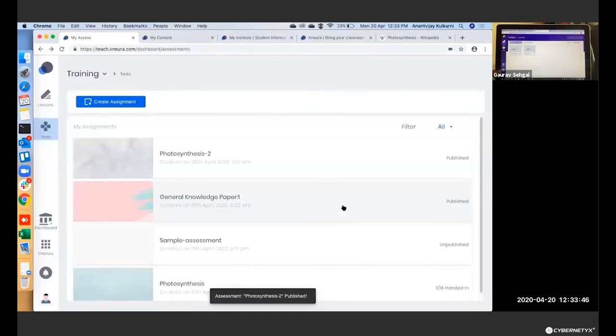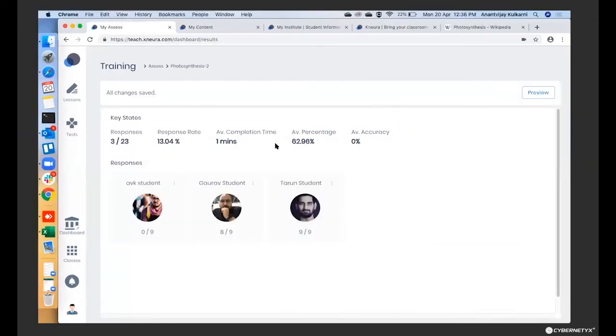So immediately we can see that the student has received the notification here, and no matter which page or which phase they are on, they will just click this notification. And if they want to attend this assessment now, they can simply click on this and immediately start the assessment. Okay, so if you see my screen, on the left side is the teacher screen, and the right side is the student screen.